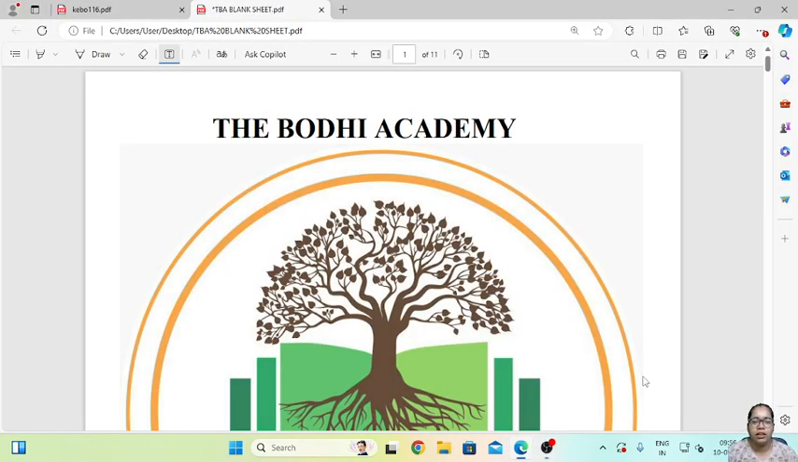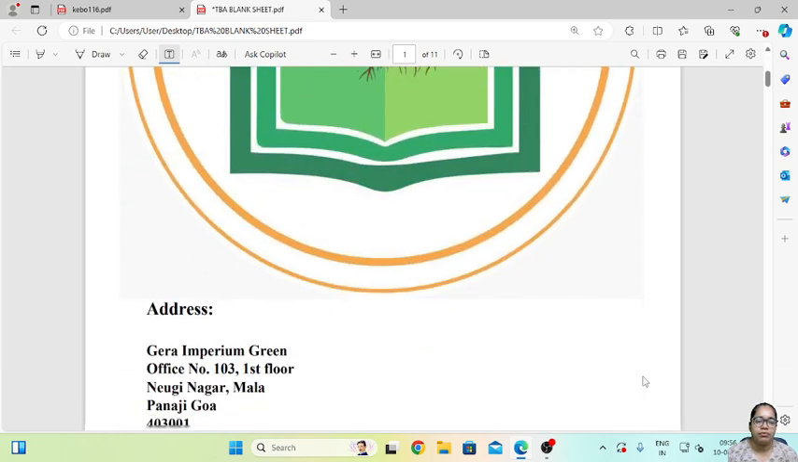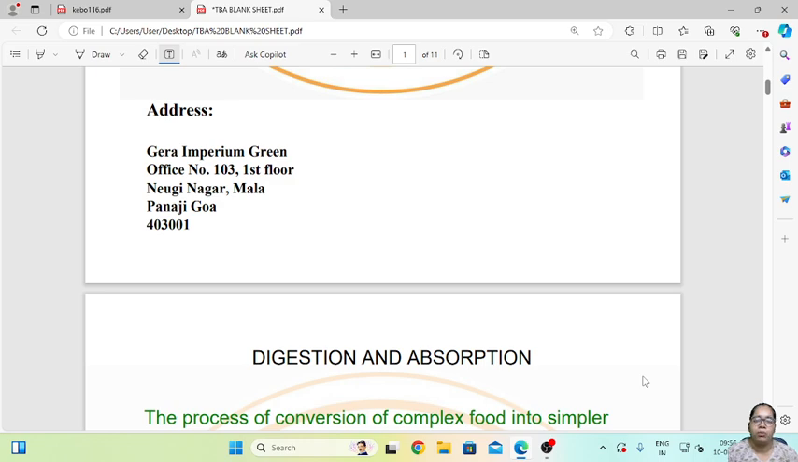My name is Shrutika and today let us start with a new chapter, Digestion and Absorption from class 11. So we all know that human beings require nutrients for our day-to-day life activities. So from where does that nutrition come in our body? The nutrition comes from the food that we eat.